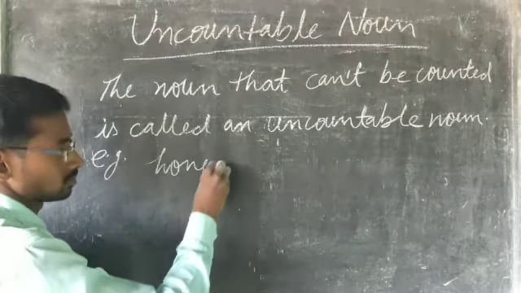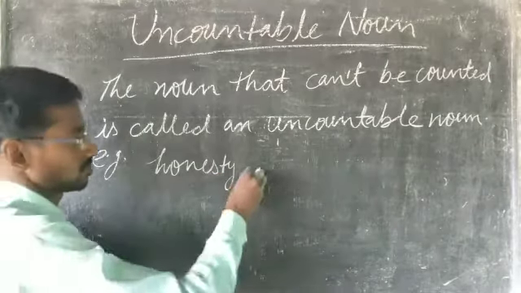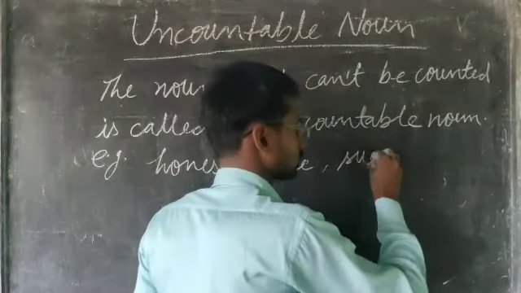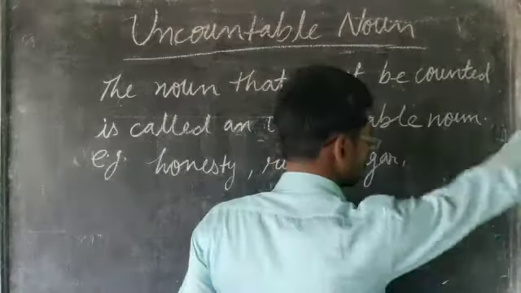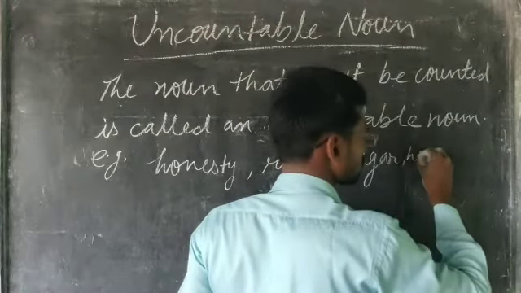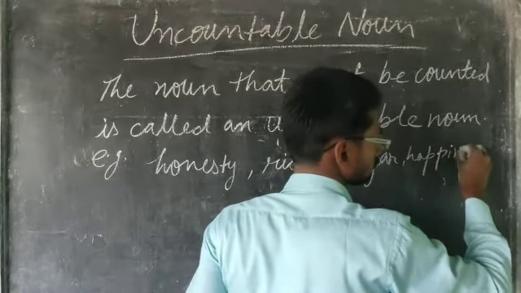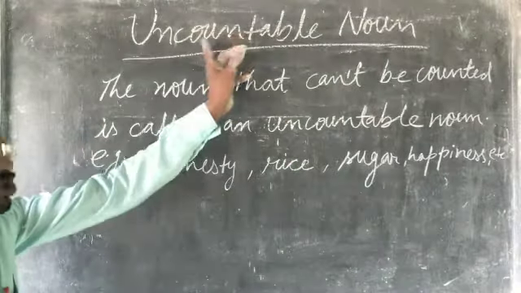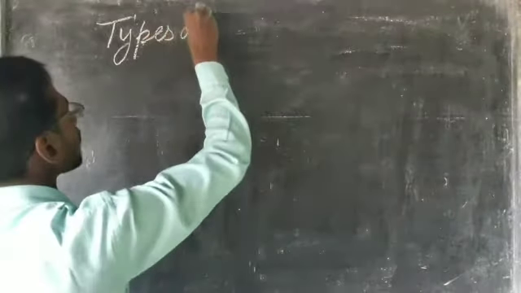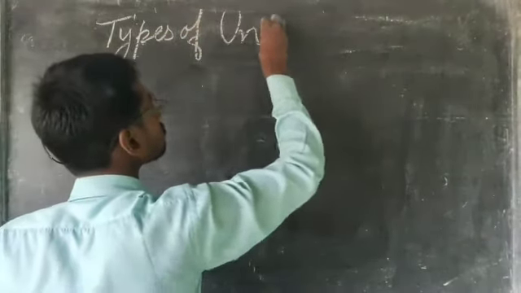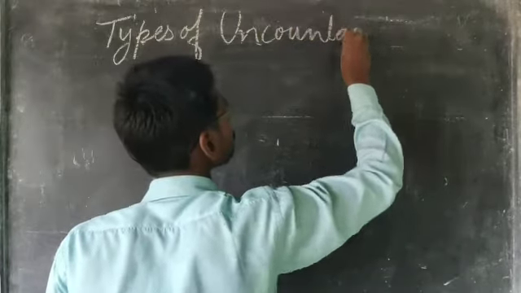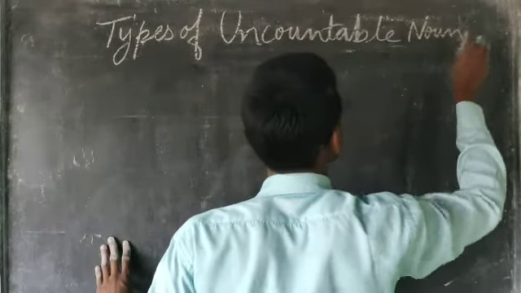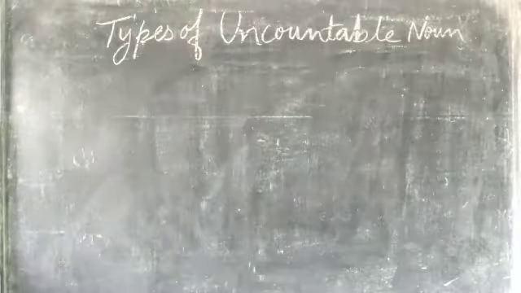honesty. We don't count it. Rice, sugar, happiness, etc. These are the examples of the uncountable noun. Types of uncountable noun.